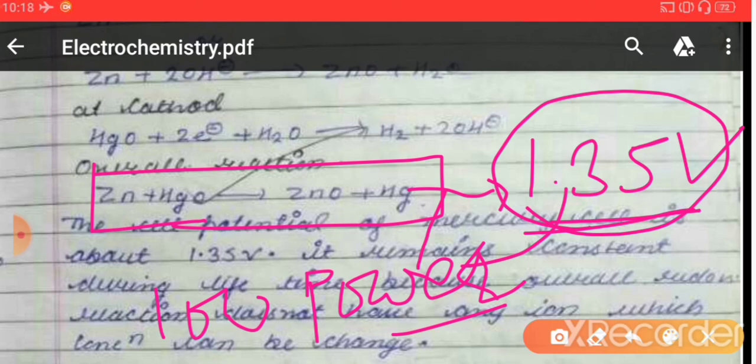So the two main examples of primary batteries are the mercury cell and the dry cell, right? So dry cell and mercury cell we have discussed today. The next type of batteries are the secondary batteries, right? The secondary batteries we will discuss in the next lecture, right? But before that, you should go through the primary batteries. Number of times dry cell was asked in a 1 mark question, or mercury cell can also be asked, right? So you should go through the notes. You should try to understand.